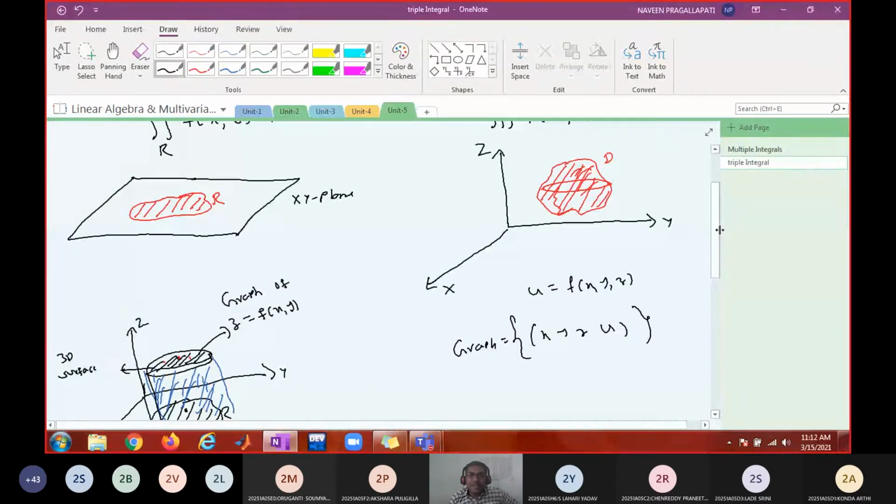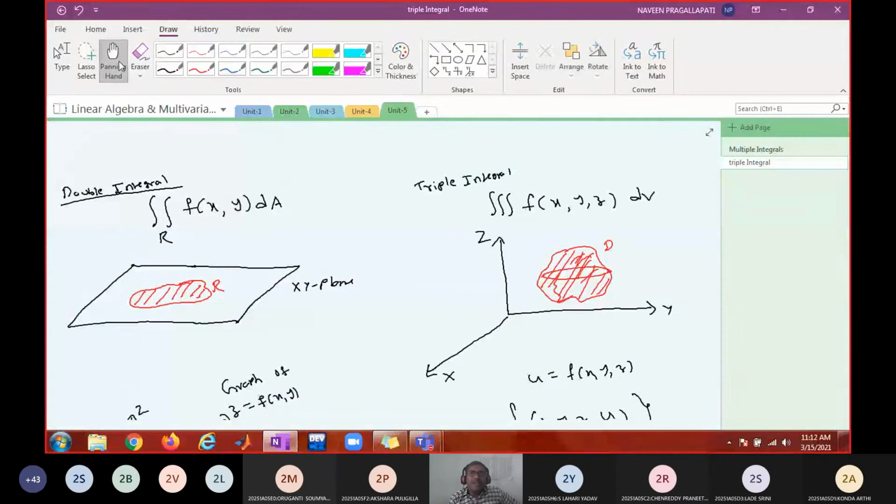Suppose this is a density function, f of x, y, z is a density function. Let us say density need not be uniform throughout the material, right? It may have one density here, and at this point maybe another density. So if this is a density d of x, y, z, and you are integrating a density function over a volume, what does that give? What is the expected outcome?